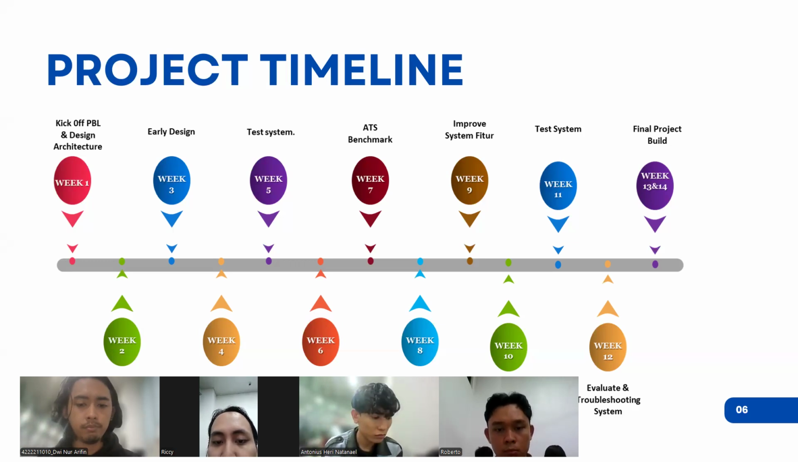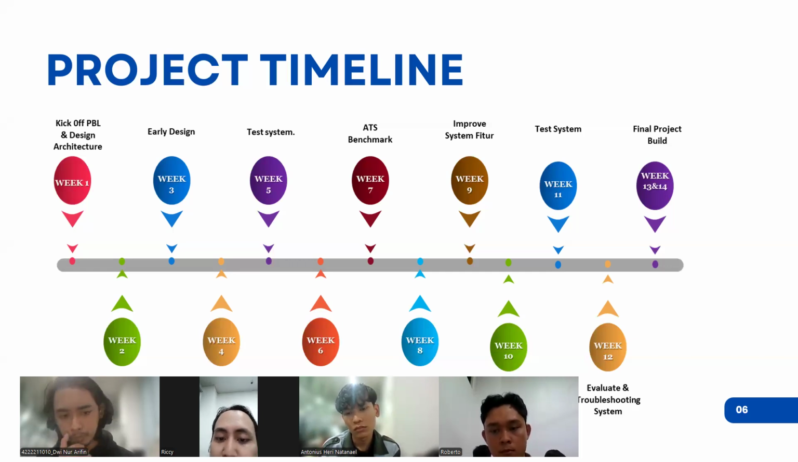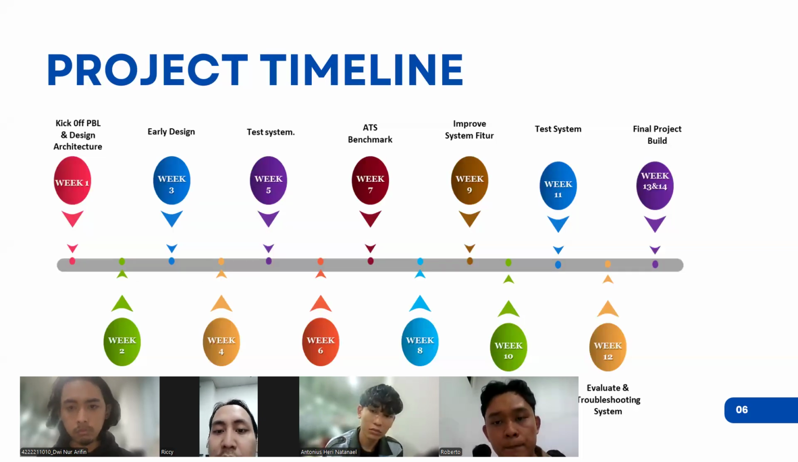From the benchmark, we will do troubleshooting, focusing on the vision and UR robot. And for the next week, we will improve the system features, especially the vision and UR robot, where we will do random picking. Next, we will integrate all the systems: HMI, UR robot, vision, and also PLC. In the next week, we test the system, and the next week again, we will evaluate and troubleshoot all the system. Until weeks 30 and 40, we will focus on the final project.